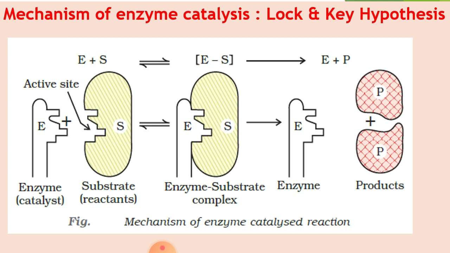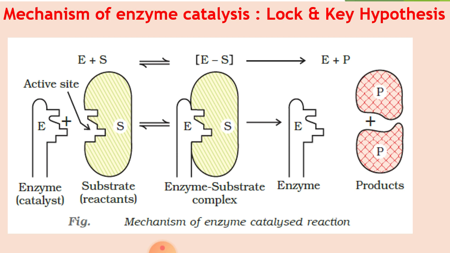A single enzyme cannot unlock all the substrates to convert them into the product. So this mechanism also indicates the specific nature of enzymes. Try to draw the structure in the classwork copy to understand properly the mechanism of enzyme catalyzed reaction.